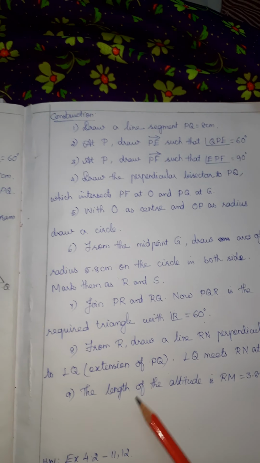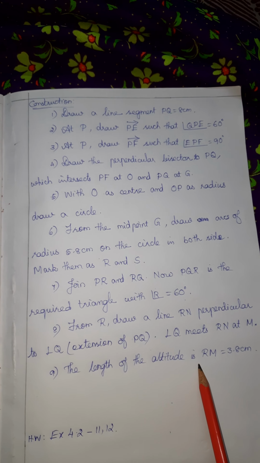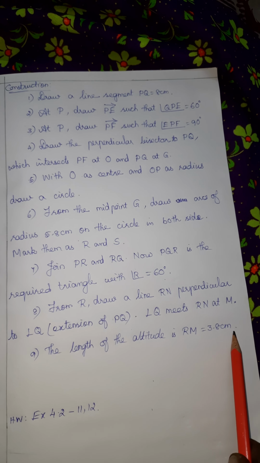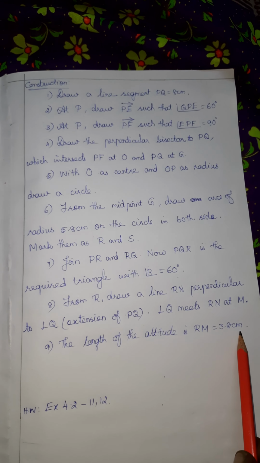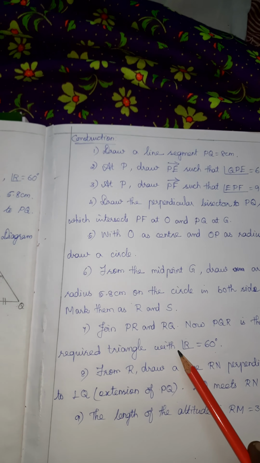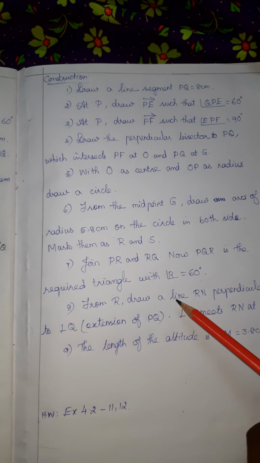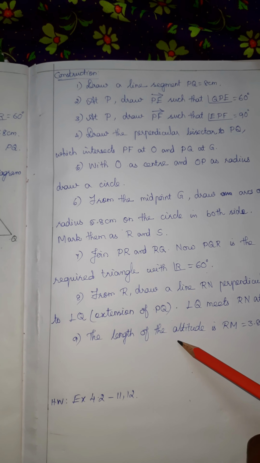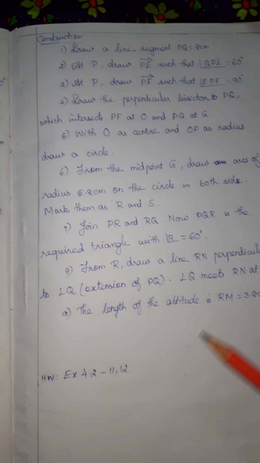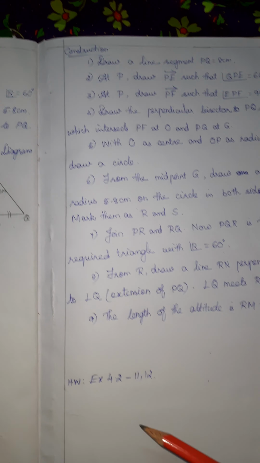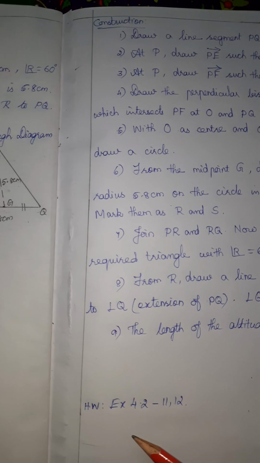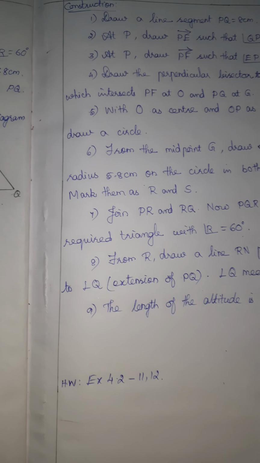At last, you have to write the length of the altitude. RM is 3.8 centimeter. Don't forget to write this. Up to the construction of the triangle, you don't conclude. In the question, they ask the length of the altitude. So for that, write 2 more points and conclude the construction. After completing this, please do the homework, exercise 4.2, questions 11 and 12.